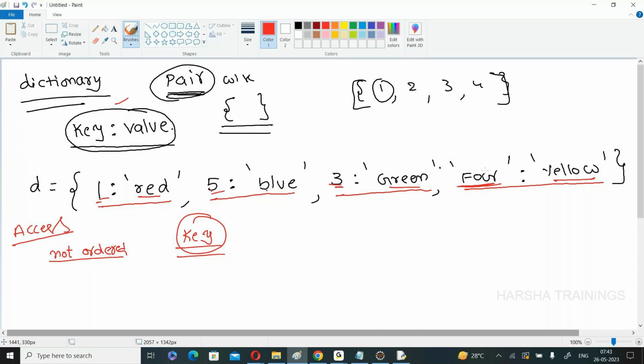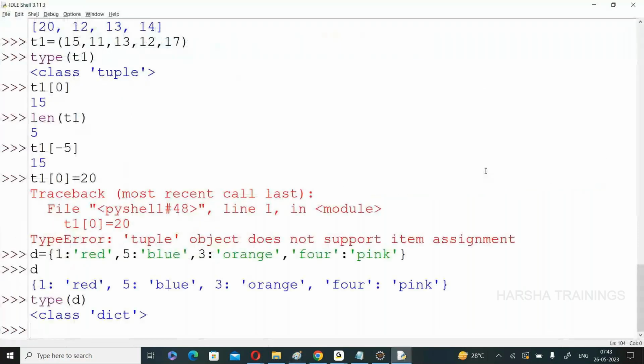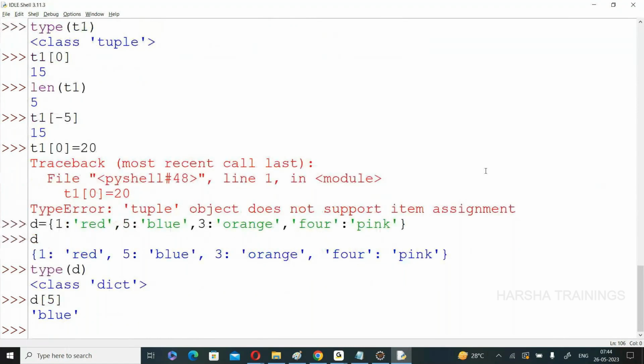Now the remaining procedure is the same. What is the procedure? Dictionary name within square brackets. Instead of the index, you write the key. D of 5 produces the value blue. Clear? Now D of 4.